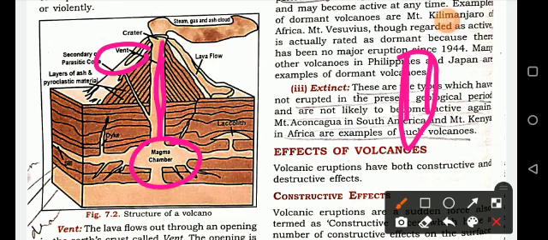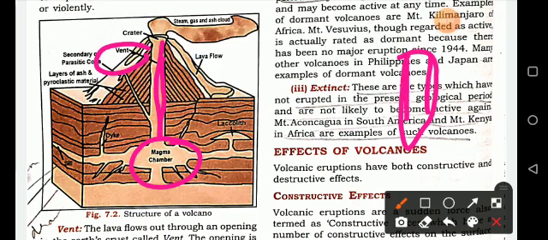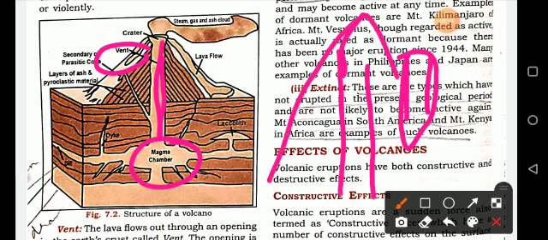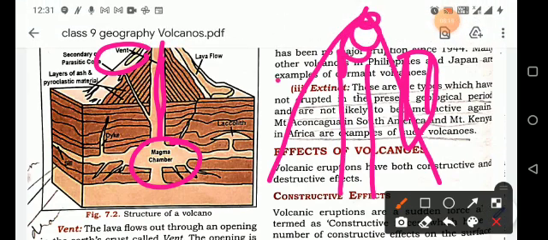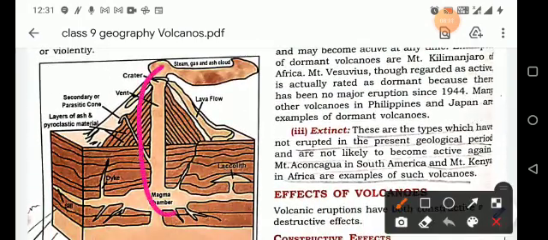So the accumulation of material around the vent gives the volcano its typical cone-like shape, known as the volcanic cone. It is formed like this. So this is your volcanic cone.